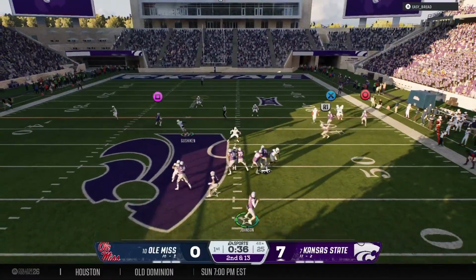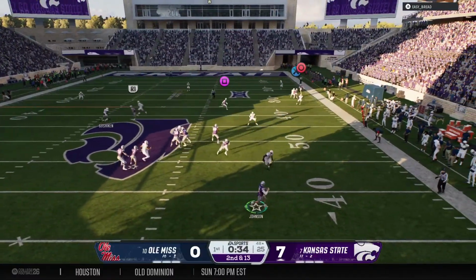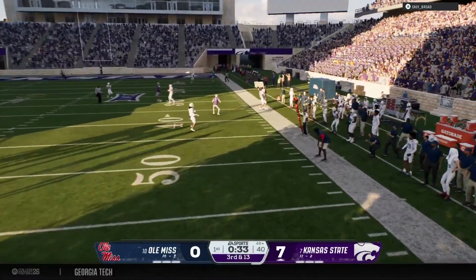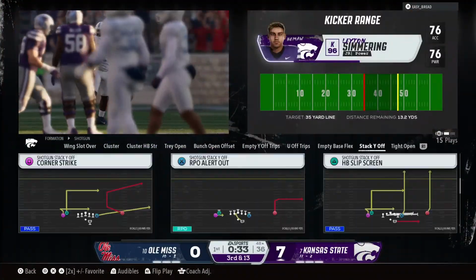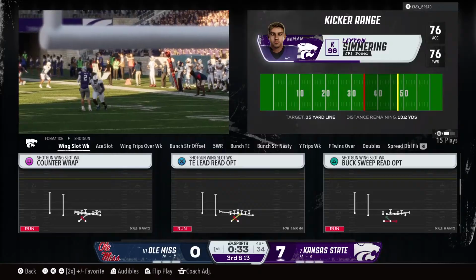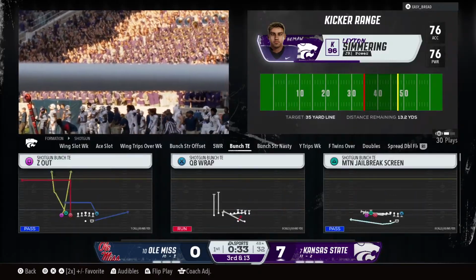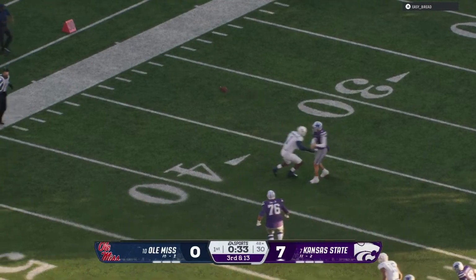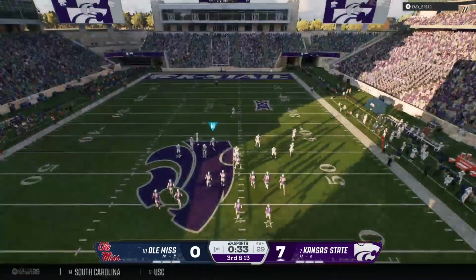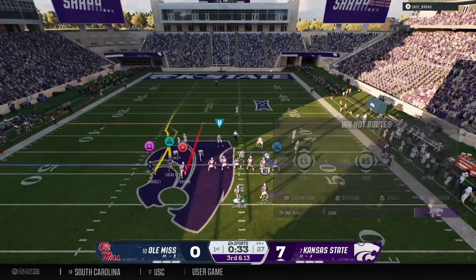Dropping back, it's Johnson. On the move now. And left with no option, just has to throw it away. I mean, I like this play. And not only is it the right play, throwing it away like that, but given that he had no other option, he just did what he's supposed to do to survive and get ready for this next down. Trying to make something happen on 3rd and long.